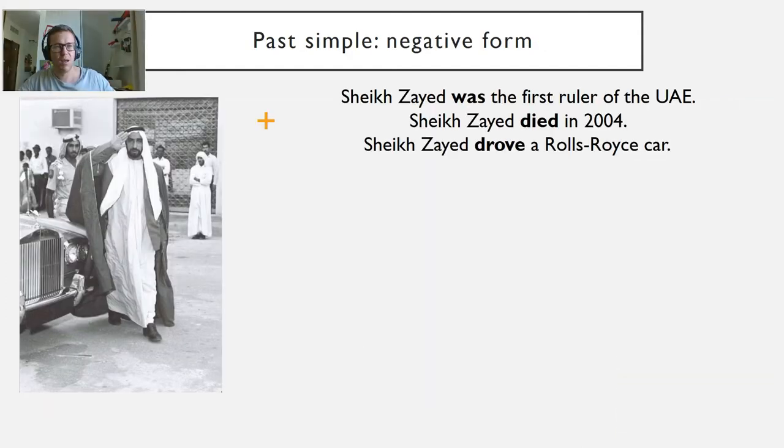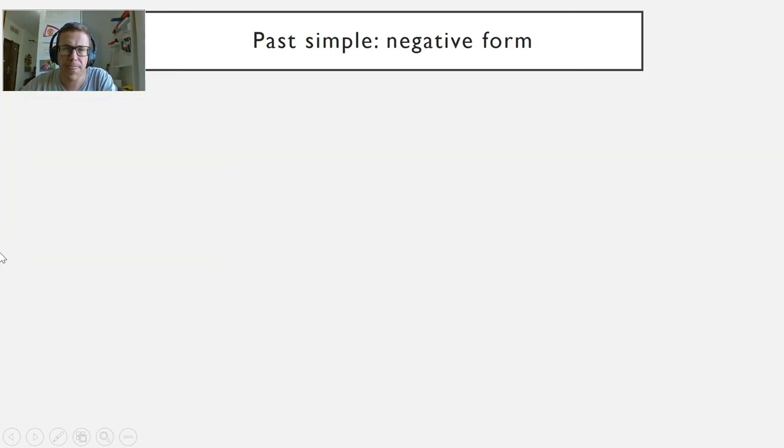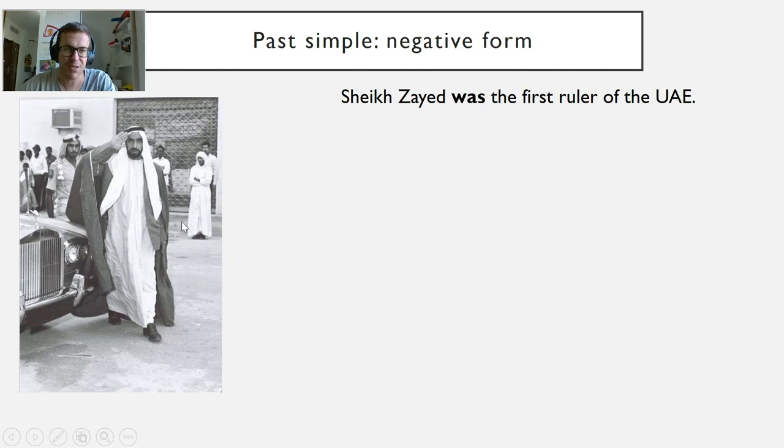So let's look at the past simple negative form. In previous units we studied past simple positive, so the ed and the irregulars, and we also studied was and were. So now we'll look at the negative, but before we do, let's just recap the other forms. Here we have Sheikh Zayed. Sheikh Zayed was the first ruler of the UAE. Was is in the past. Sheikh Zayed died in 2004.